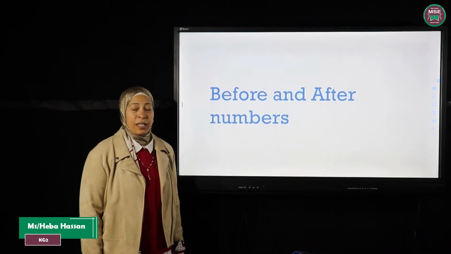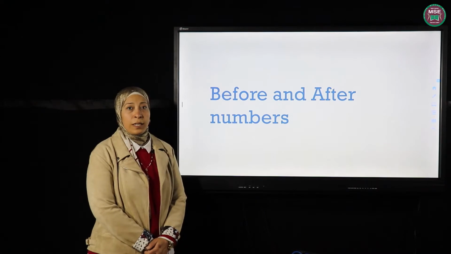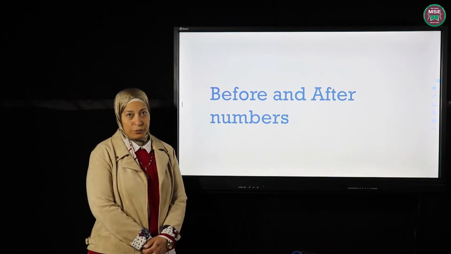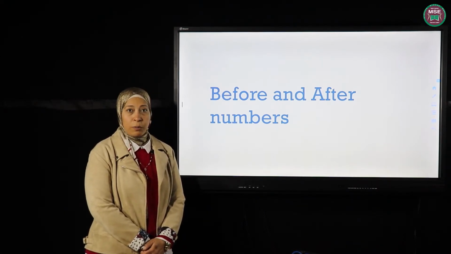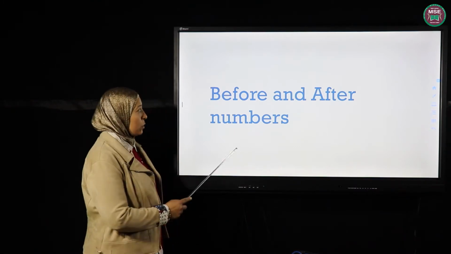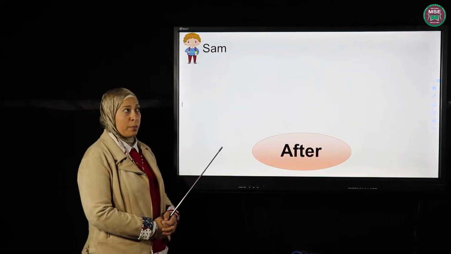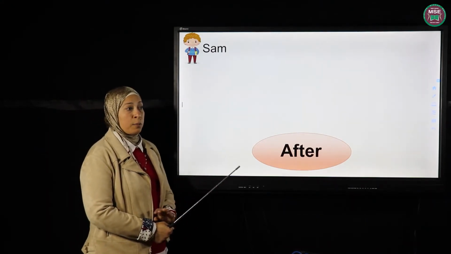Today we're going to be studying a new concept in math. Okay, we are going to be studying before and after. To know the meaning of before and after, I'm going to tell you a very nice story. This story is about a very nice boy. His name is Sam. Sam is a very clever boy.